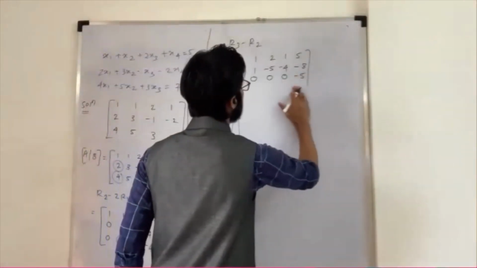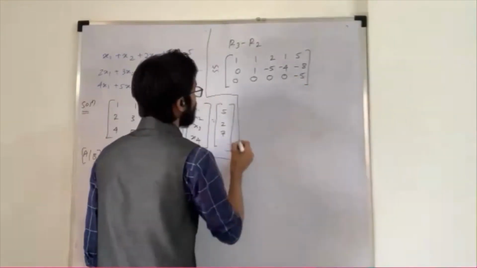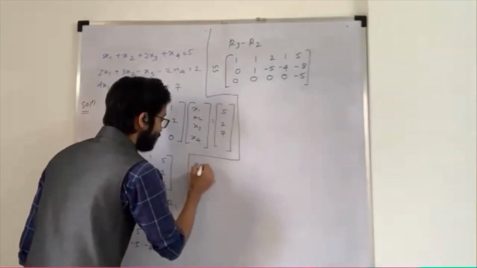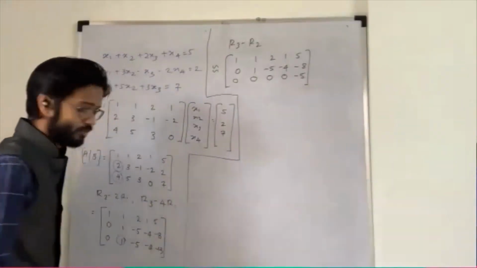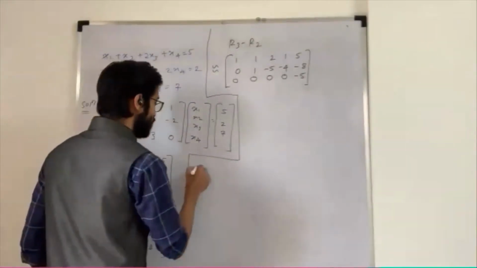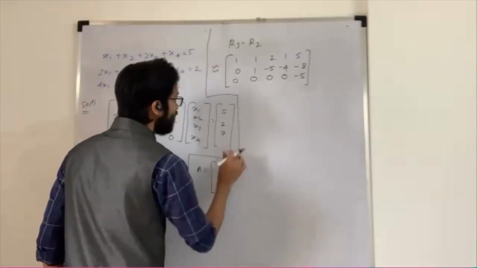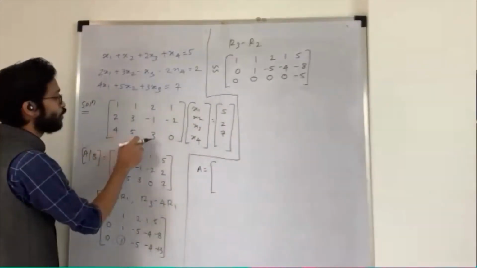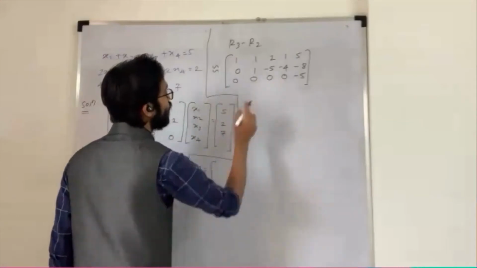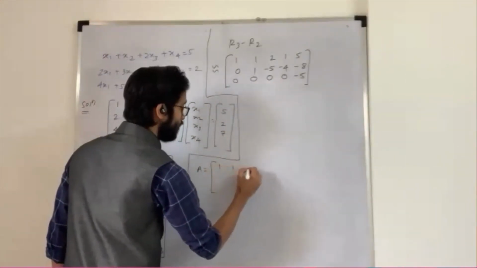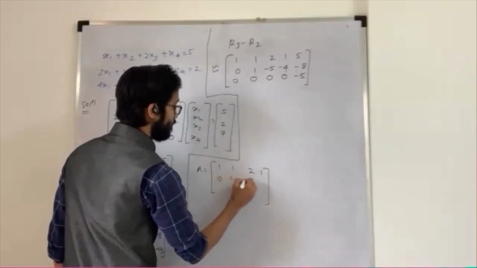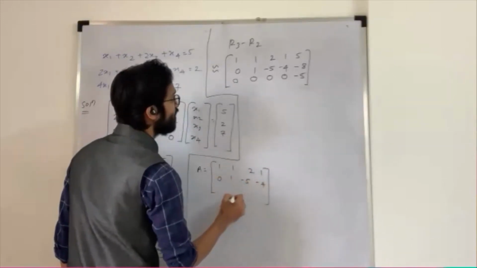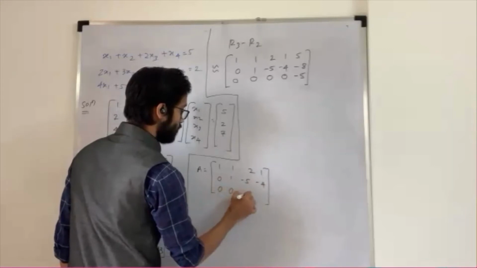Now, this is my echelon form. What is my A matrix here? I just write down matrix A in echelon form. How many columns? 1, 2, 3, 4 columns. So it is 1, 1, 2, 1. Then 0, 1, minus 5, minus 4. And 0, 0, 0, 0.